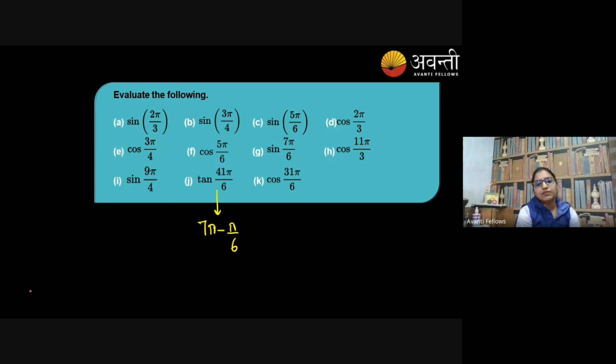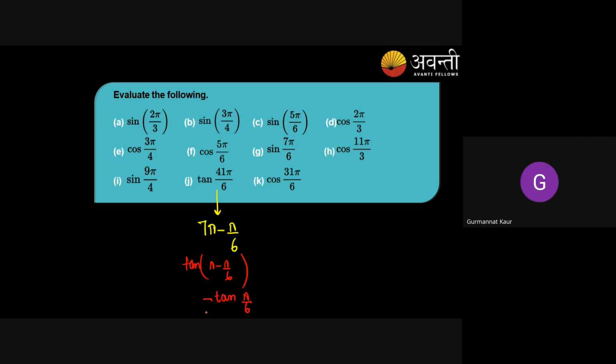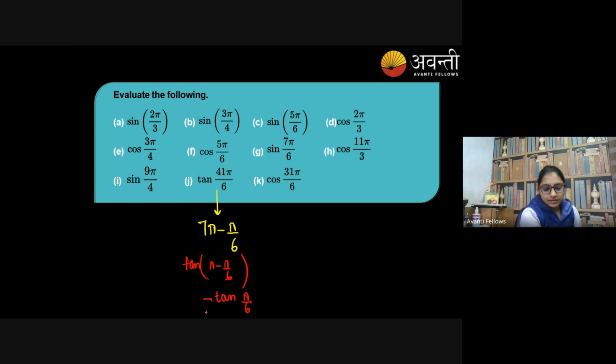Just ignore even multiples of pi. So this will look like pi minus pi by 6. So tan of pi minus pi by 6 will become tan only, pi by 6 only. Then we look, it's the second quadrant, so minus tan pi by 6. Clear? Yes, ma'am. Okay. Any doubt here?